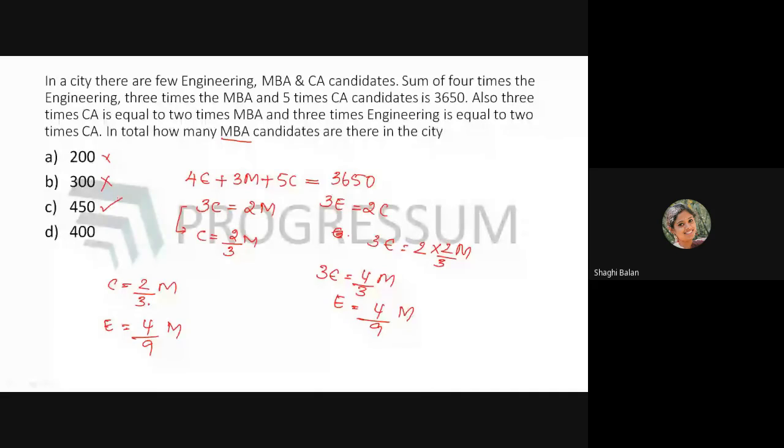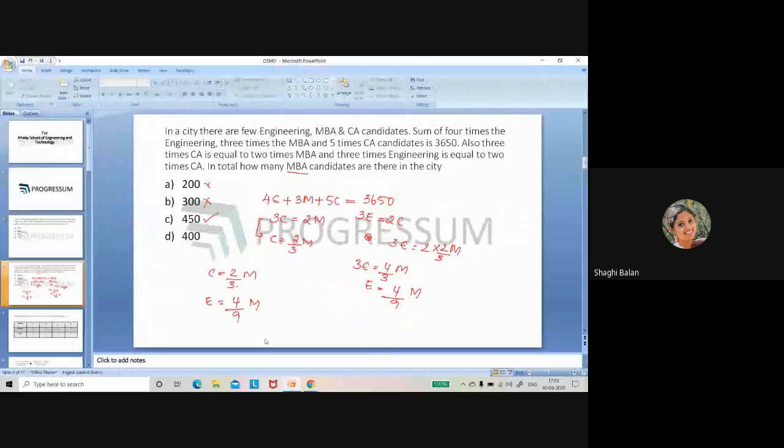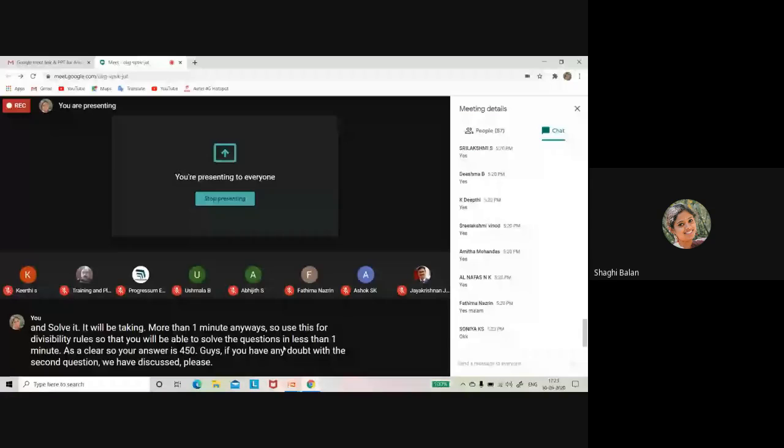See, normally these questions, if you substitute and solve them, will take more than 1 minute anyway. So use this divisibility rule so that you will be able to solve the questions in less than 1 minute. Is that clear? So your answer is 450. Guys, if you have any doubt with the second question we have discussed, please feel free to ask me. You're done? So shall we move to the next question?